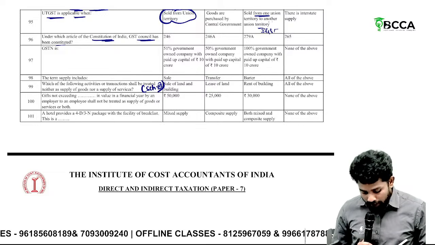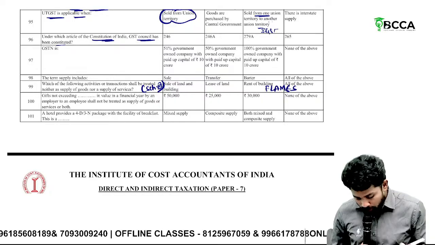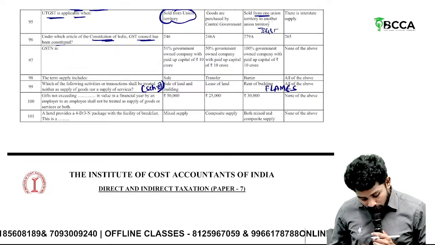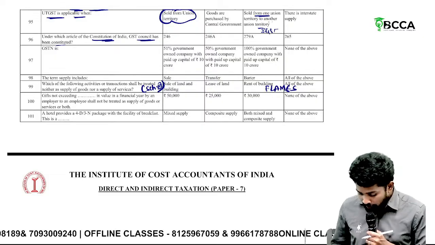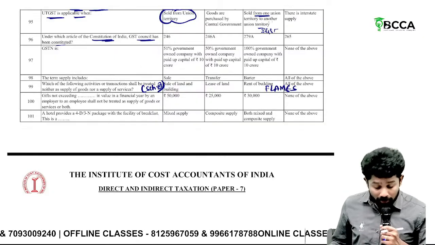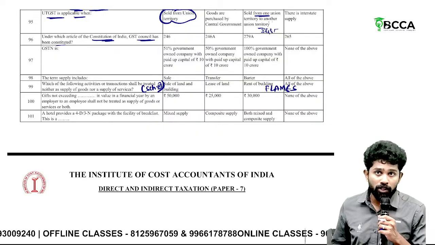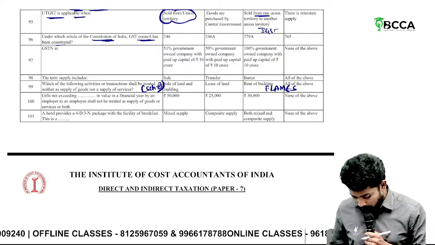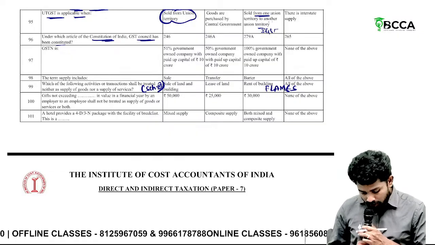We have a code for this also: FLAMES. F for funeral, burial, crematorium services. L for land and building. A for actionable claims other than specified. M for MPs and MLAs. E for employee providing services to employer. S for Supreme Court, High Court and other tribunal services.